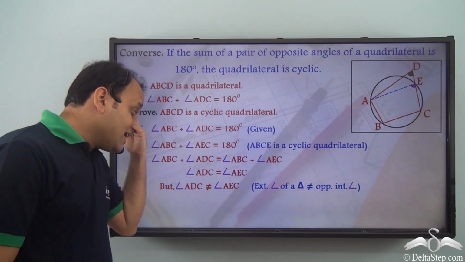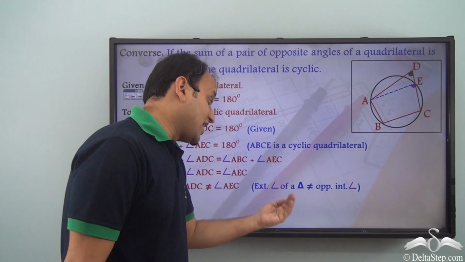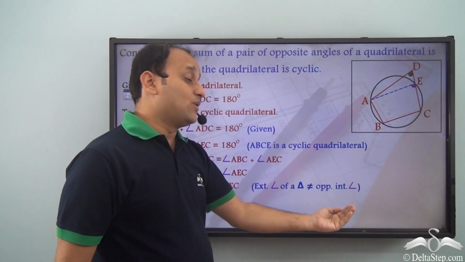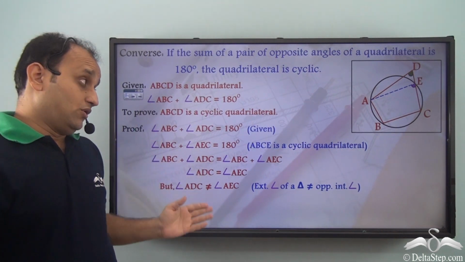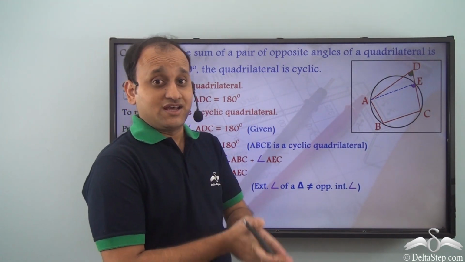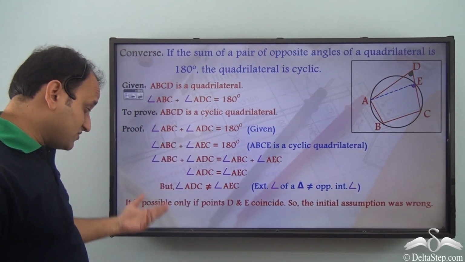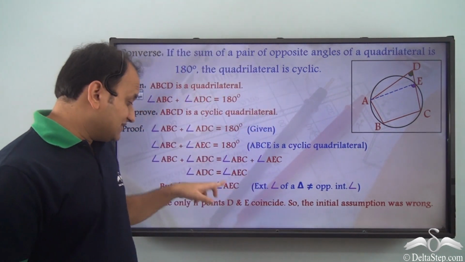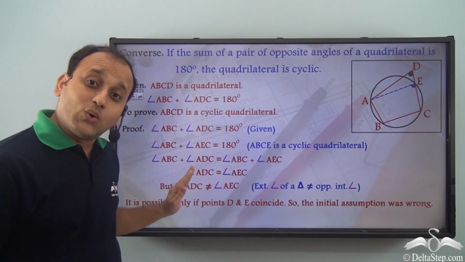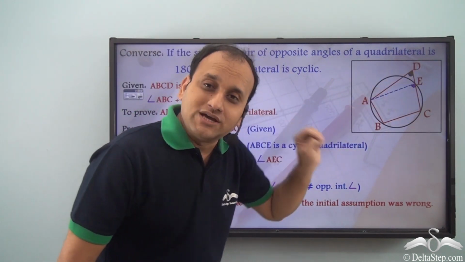Angle ADC is not equal to angle AEC, because the exterior angle of a triangle is never equal to the opposite interior angle. So definitely our assumption is wrong. It is possible only if points D and E coincide.